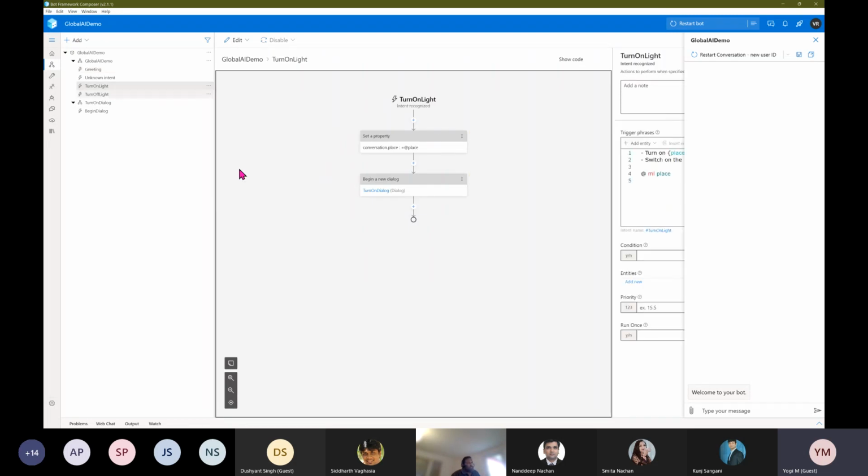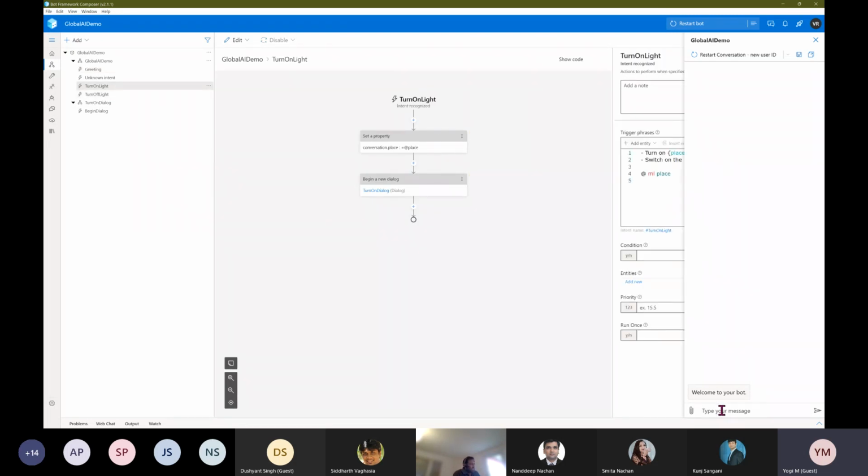So, the turn on light. I'm going to send a message like, please switch on the light. Switch on the hall light. We'll see. Looks like some issue.